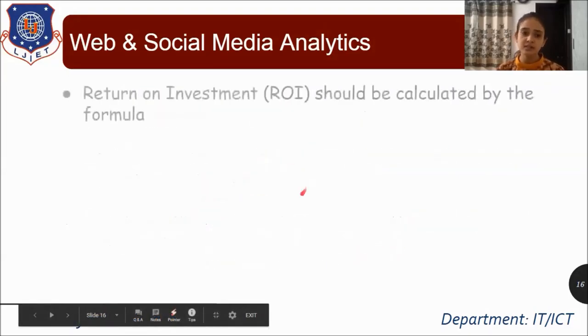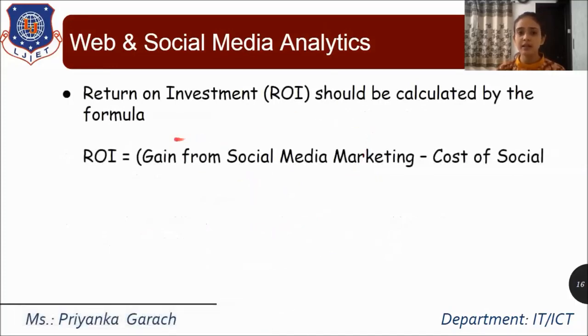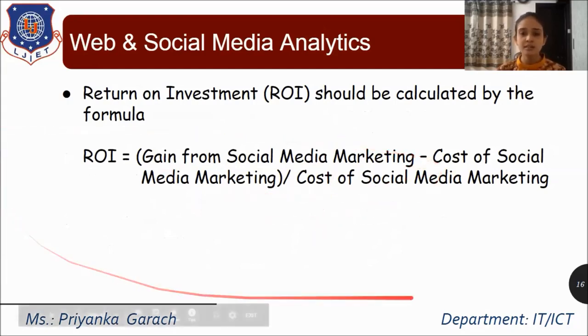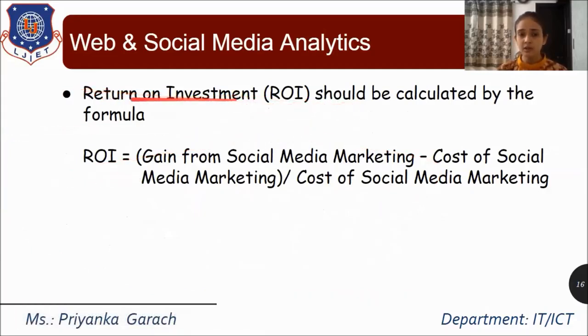So what is return on investment? Return on investment, ROI, should be calculated by using a formula like this. That is, gain from the social media marketing, that is what type of gain you have, minus the cost of the social media marketing, divided by the cost of the social media marketing. So this is the formula of return on investment. Whatever you have invested in social media, you have invested some time and money on the advertisement through social media, then what you are gaining from that investment. So this is the formula to calculate the return on investment.